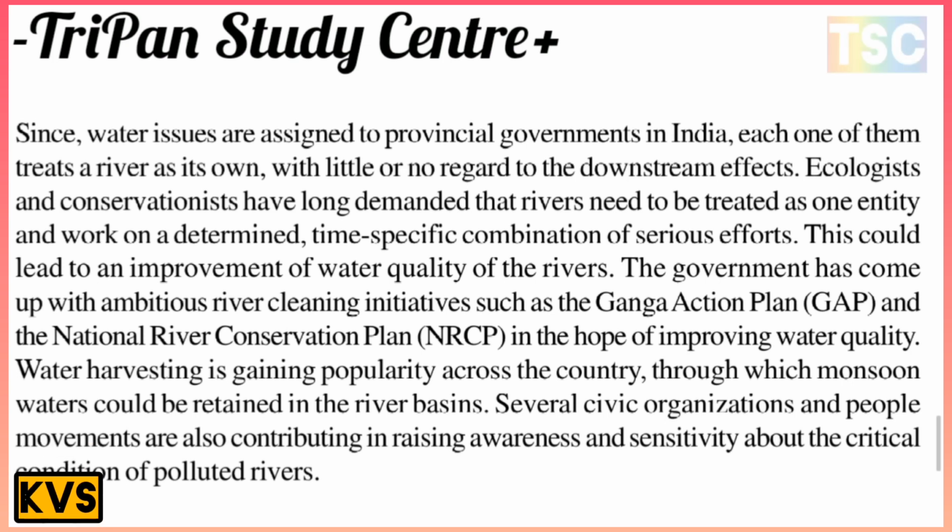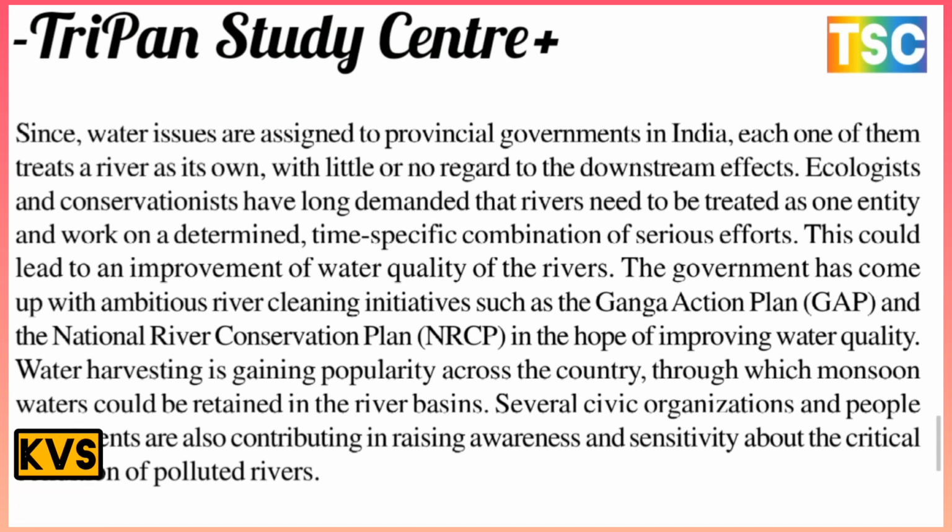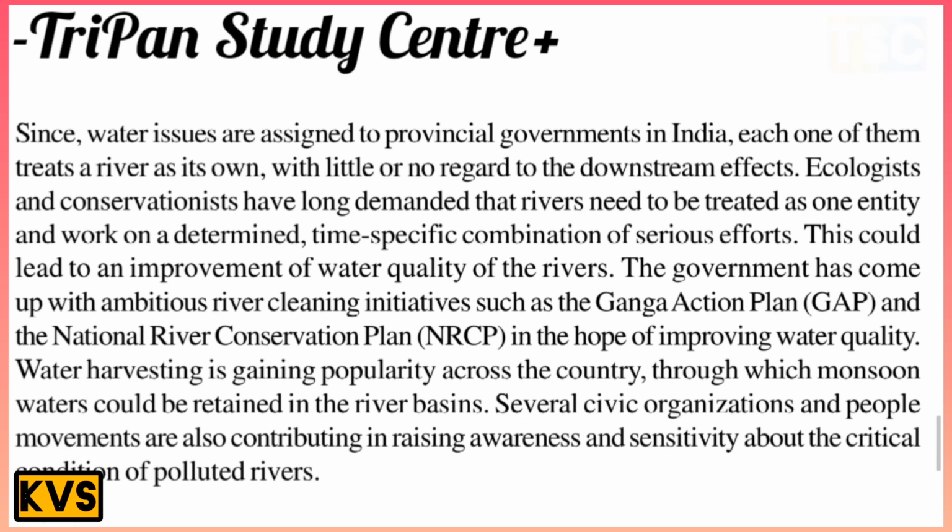The National River Conservation Plan, NRCP, aims at improving water quality, and water harvesting is gaining popularity across the country, through which monsoon water could be returned to river basins. Several civil organizations and people's movements are also contributing to raising awareness and sensitivity about the critical condition of the polluted rivers. That is also important here.